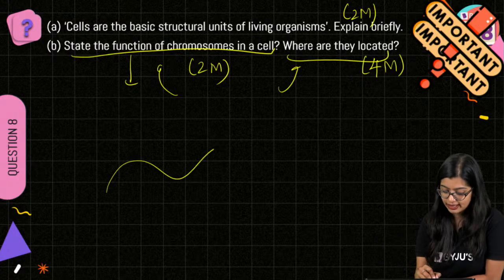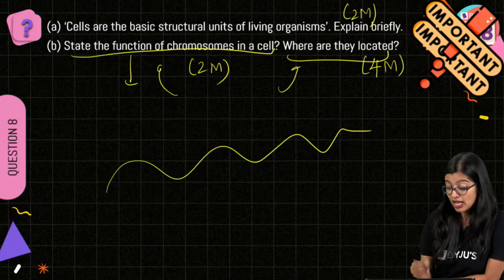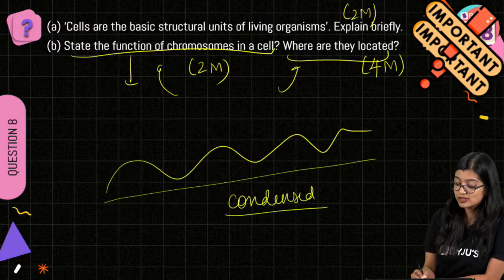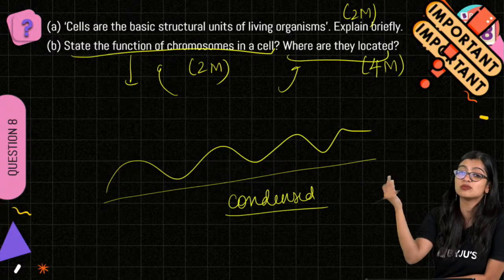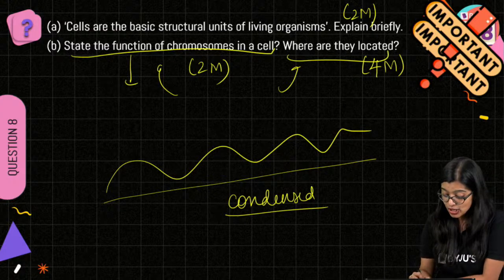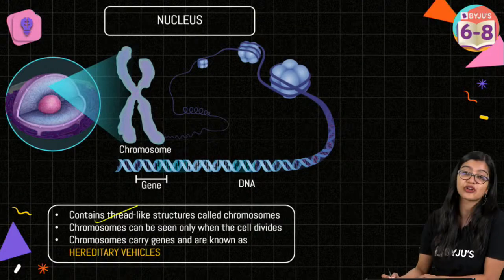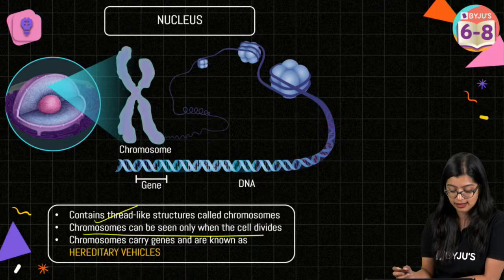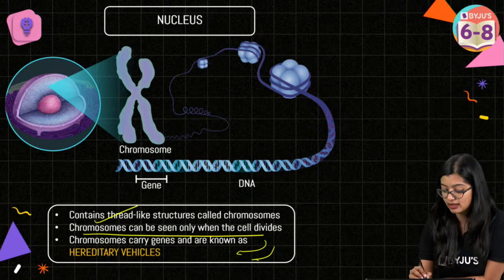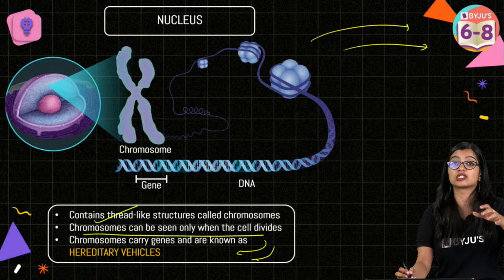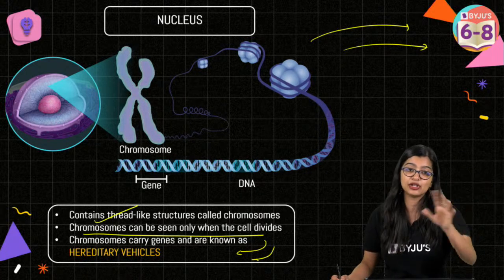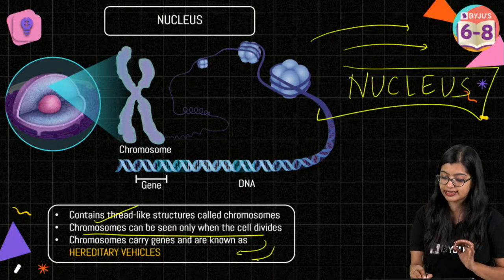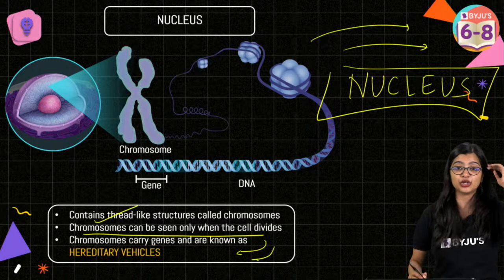Now see, the genetic material that is there is present inside the cell, right? But the genetic material is so much that it needs to be condensed. So it is not for transporting the genetic material because the chromosome in itself is the genetic material. Yes? It consists of thread-like structures called chromosomes, and these chromosomes are observed only when the cell divides, right? And normally they are responsible for transmitting characters from parent to offspring. They are present in the nucleus, not the nucleolus, right? So we see that they are present in the nucleus.